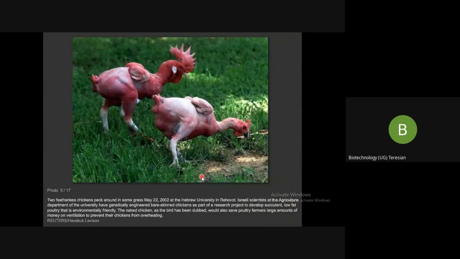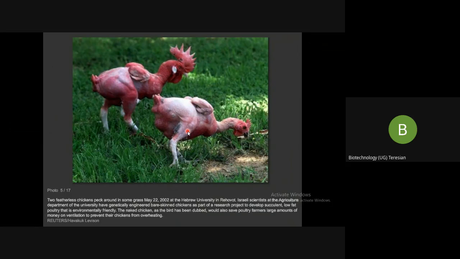So in this slide you can see a very interesting chicken. These are two featherless chickens pecking around in some grass on May 22, 2002 at the Hebrew University. This was a project carried out by Israel wherein they were able to breed hens which were featherless.